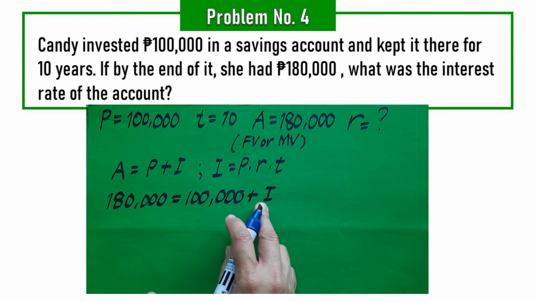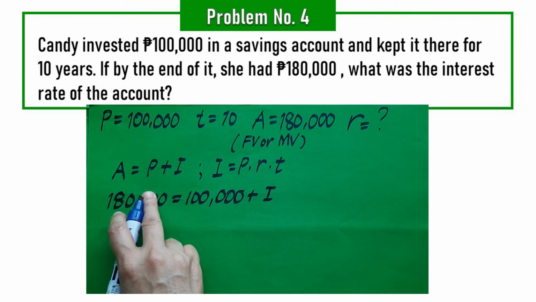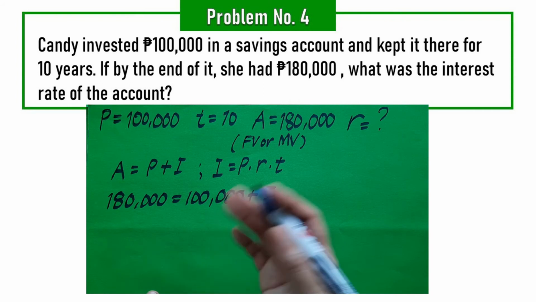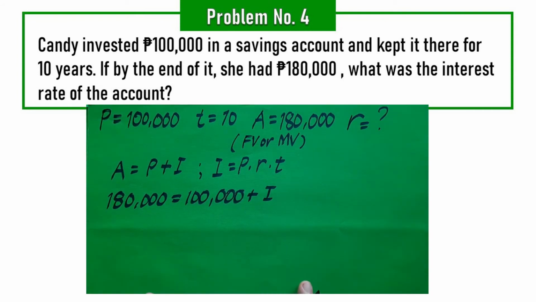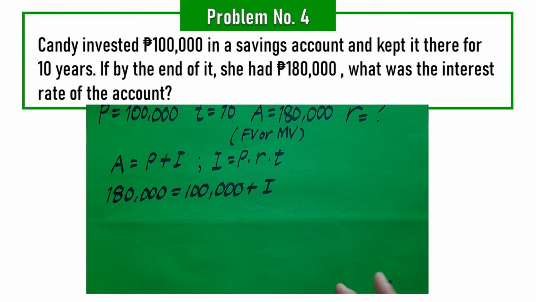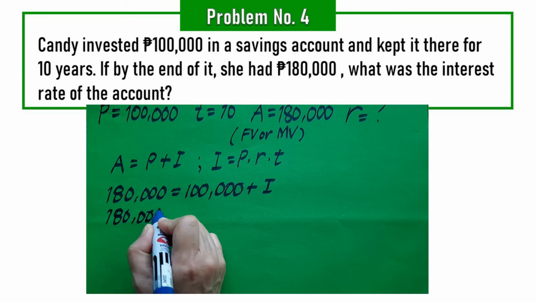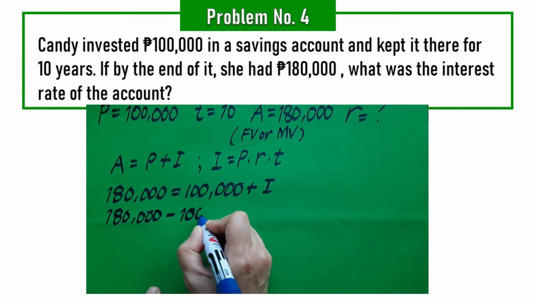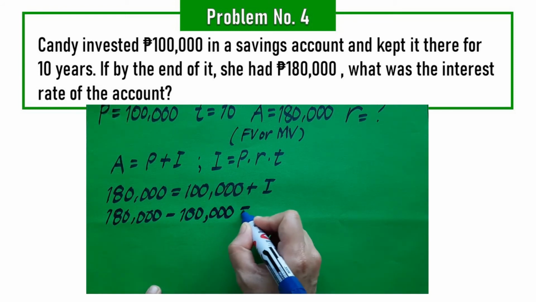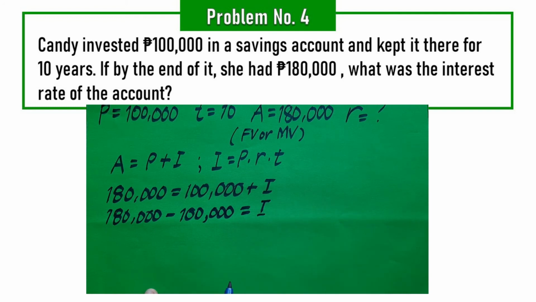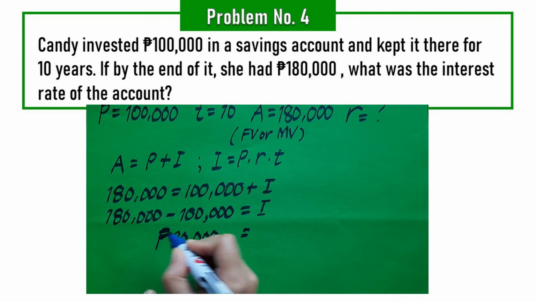Madali lang. So, you can just transpose this to the other side and it will be negative, or you can subtract both sides by 100,000. You can also transpose it. Mas madali. 180,000 minus 100,000 equals I. So, your interest here, ang tinubo ng pera mo, is actually 80,000 pesos after 10 years.